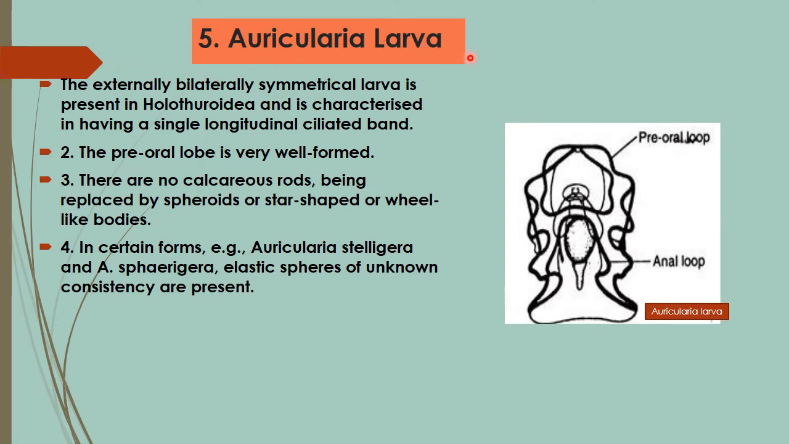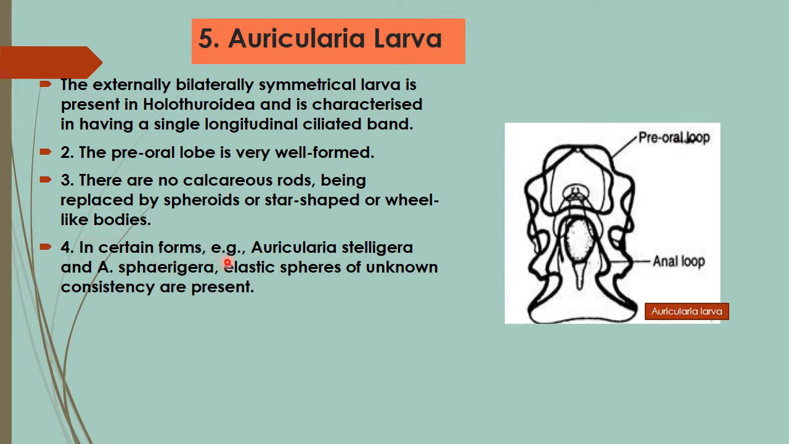The 5th larval form of echinoderms, the auricularia larva. Externally, the auricularia larva is a bilaterally symmetrical larva. It is present in the class Holothuroidea and is characterized by a single longitudinal ciliated band, and the preoral lobe is very well formed. Calcareous rods are completely absent,